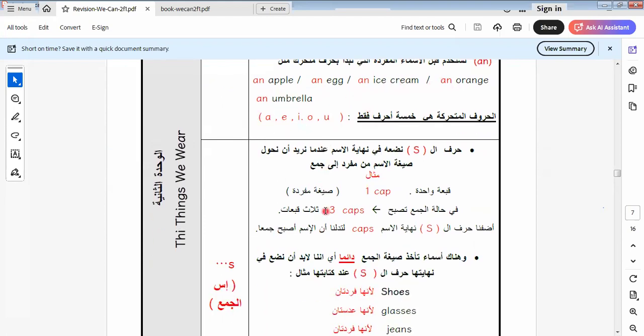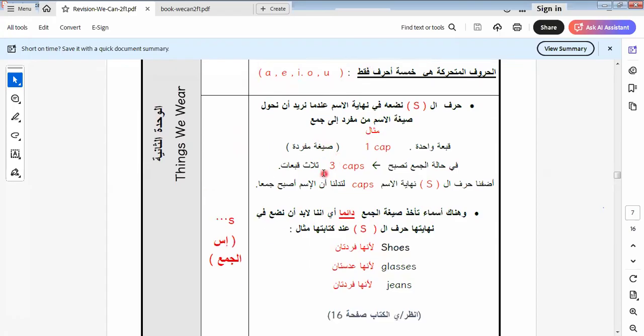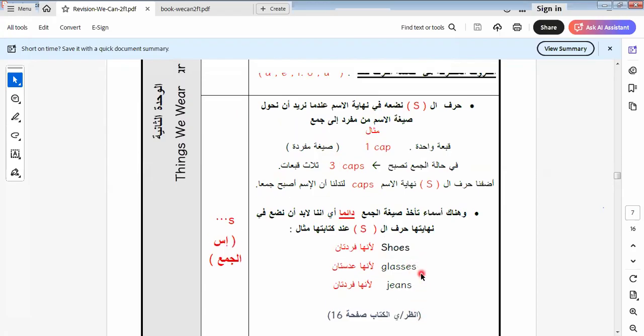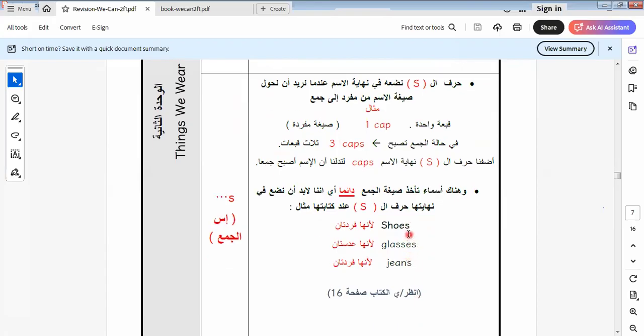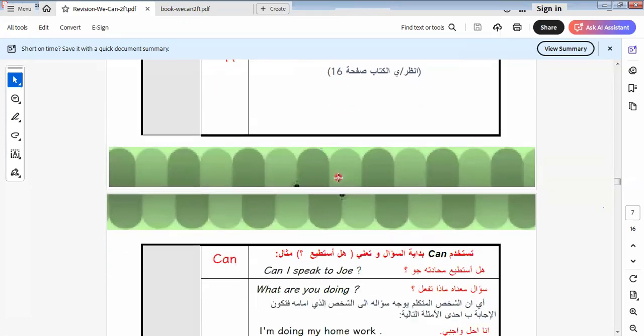These are the vowels. Here we have things we wear. We say shoes. Something that has two parts, like shoes, glasses, jeans, must be followed by s, because we have two of it. I think we can return to page 16 and know more about this.